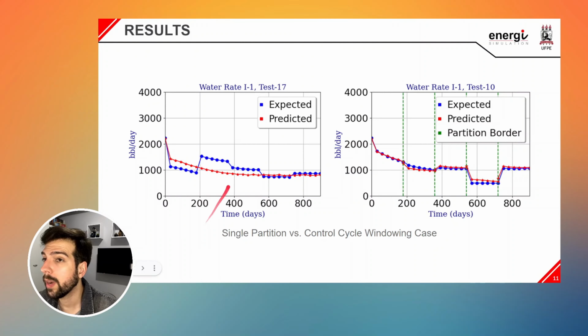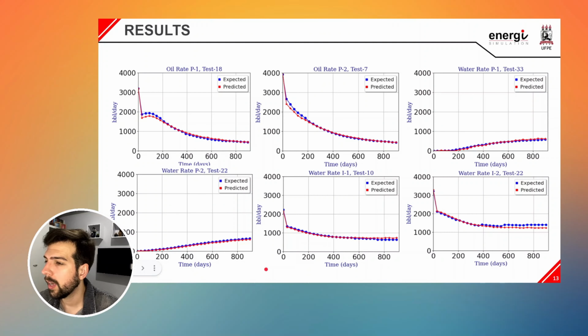To predict the water rate of a single injector well, it was noticed that using windows of size equal to the control cycle period produces better results than using all the 30 time steps from the dataset in a row, especially using the non-correlated dataset, where the controls change more abruptly. However, to predict the production and injection of all wells, it was noticed that using a single partition produces better results than using windows, regardless of their size. Using the correlated dataset produces even better results.